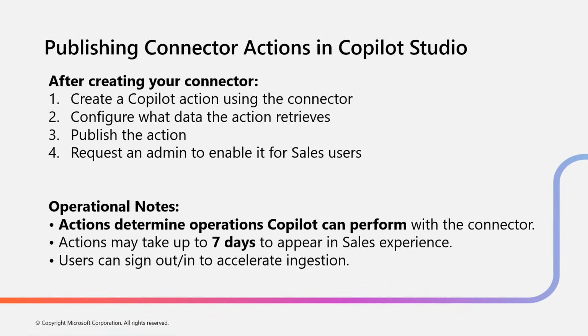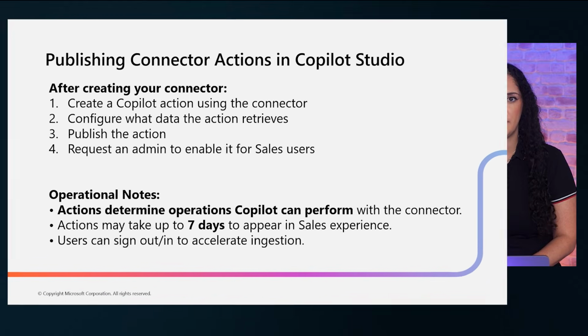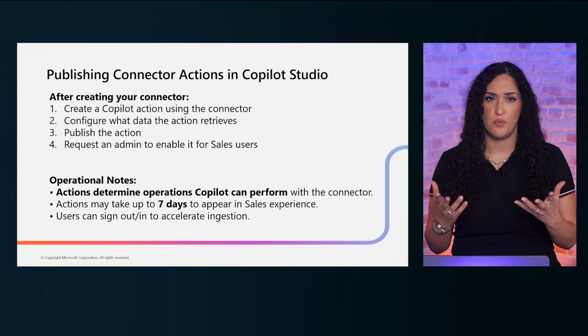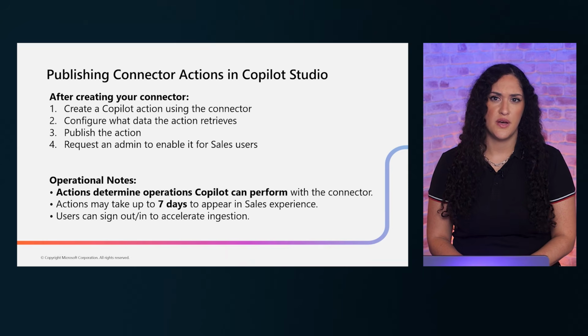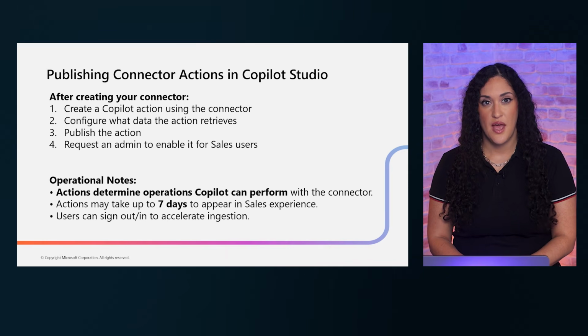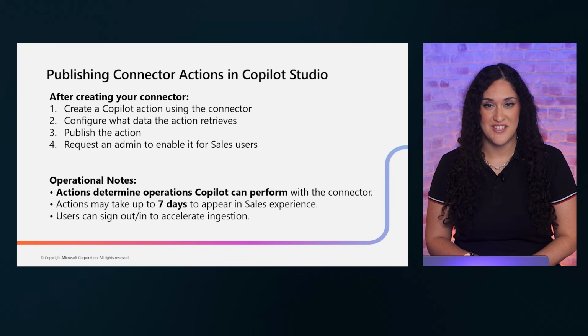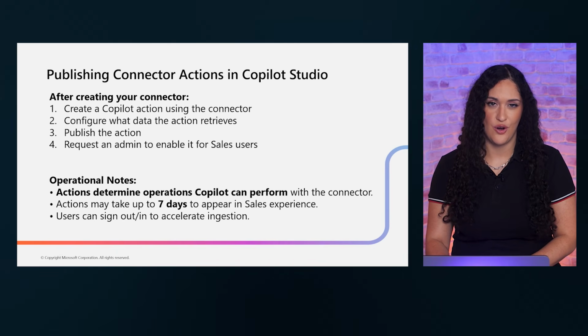Once your connector is built and secured, you need to publish its actions through Copilot Studio. The process involves creating a Copilot action that references your connector, configuring how data retrieval works, publishing the action, and then requesting admin enablement. Here is something important to plan for. Actions may take up to 7 days to appear after publishing. This is not a bug, it's part of the enablement process. Build this timeline into your project plan so stakeholders have realistic expectations. Good architects manage expectations as carefully as they manage architecture.